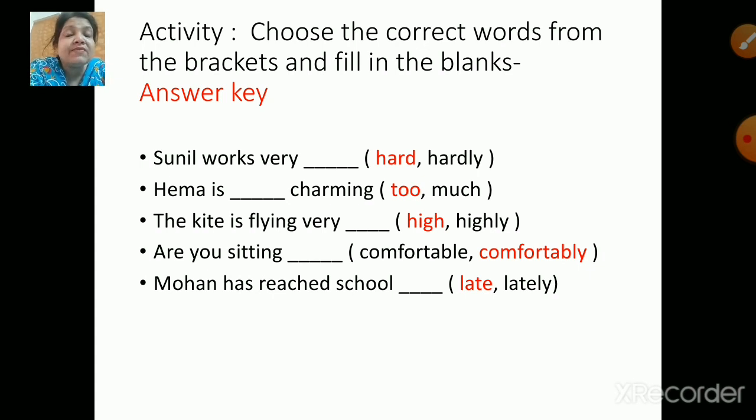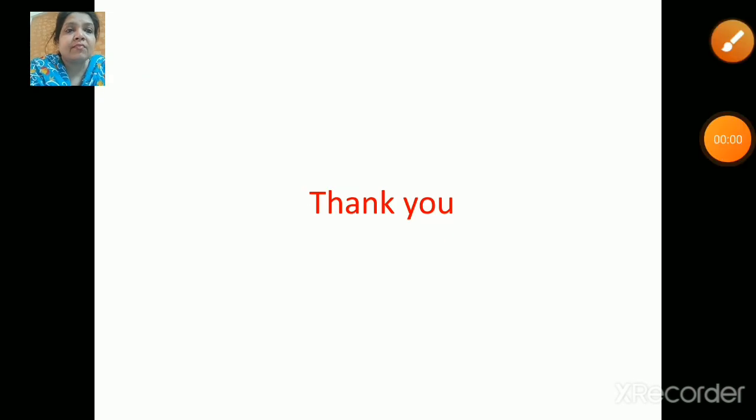So yes children, these were a few examples and this was one simple activity which we did with regard to the comparison of adverbs. So yes children, I am very sure now you are very clear with adverbs, the kinds of adverbs and the comparison of adverbs. So make sure children that you do the revision and go through the books and also do the activities which are given in the book.